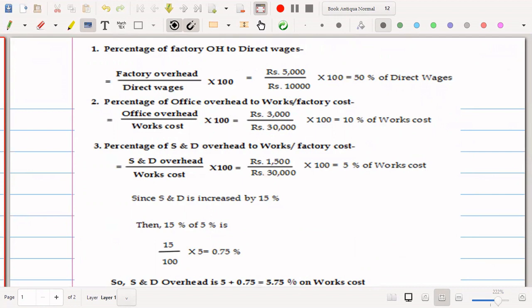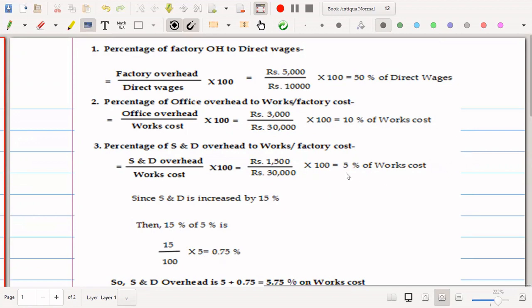And now the only one adjustment which is new in this problem is that selling and distribution overhead will increase by 15%. So first you take out the percentage. What is the percentage of selling and distribution overhead to works cost? When we apply this formula, it comes to 5%. To this, they have given that it has increased by 15%. So you just cannot add 5 plus 15 here. That is wrong. We have to take out 15% of this 5%. So 15% of 5%, it comes to